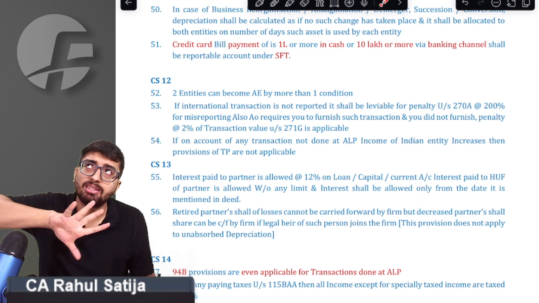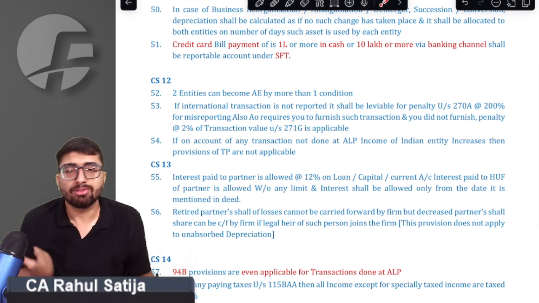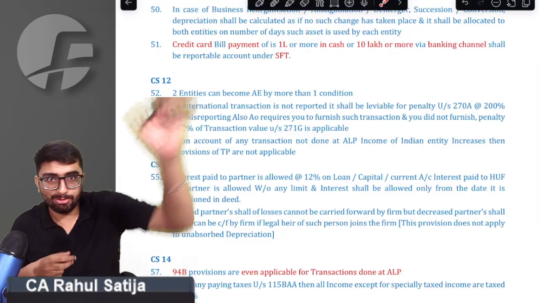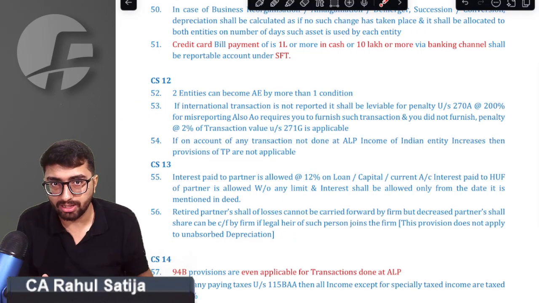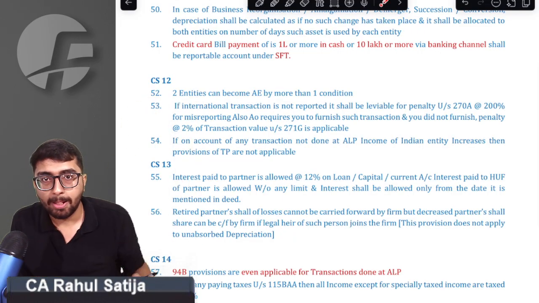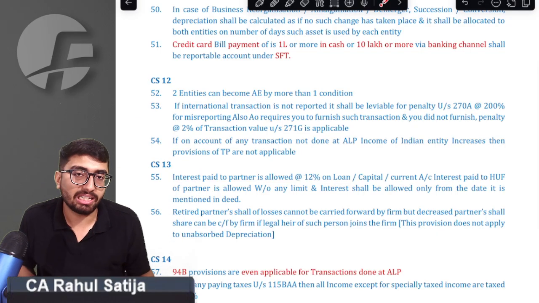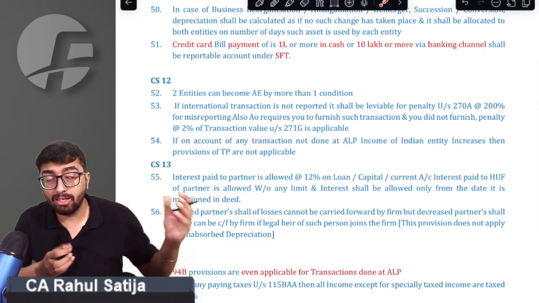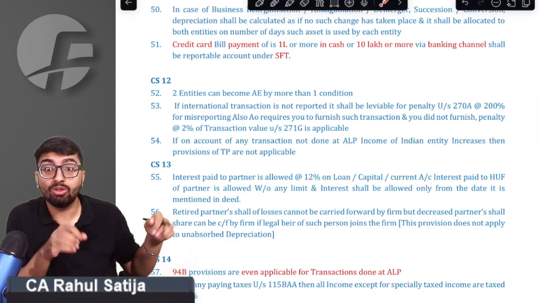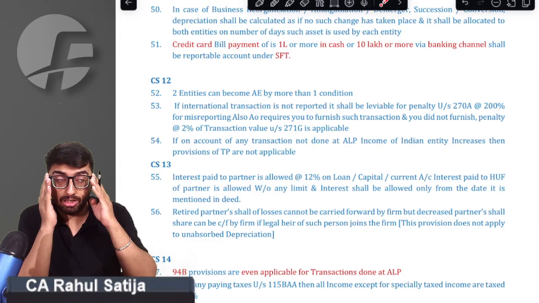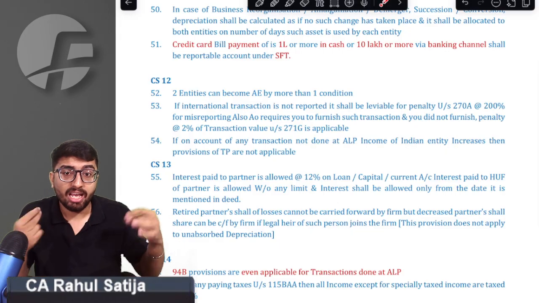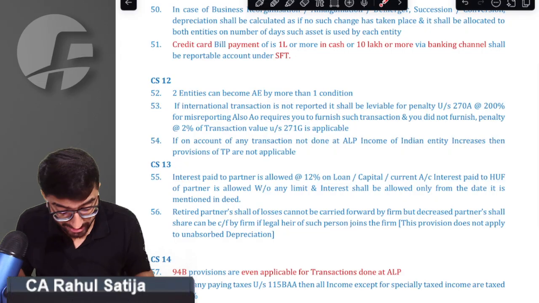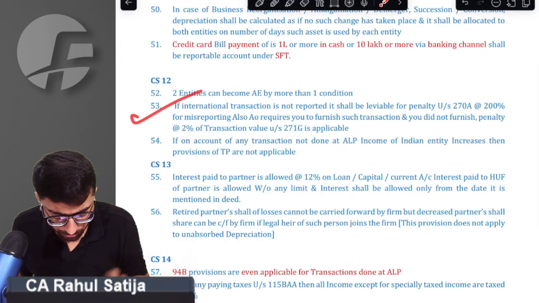There is a point, sir. What happens is, sir, two entities become associates. For example, if I hold 26% in another entity, it shall become my associate. If I give a loan to it, sir, and that loan exceeds 51% of the total book value of the assets, then in that case, sir, again, it shall become my associate. Sir, it is possible that two enterprises become associates for more than one reason. It is not necessary that only because of one reason they shall become associates. They can become associates for more than one reason. Sir, we got that point.